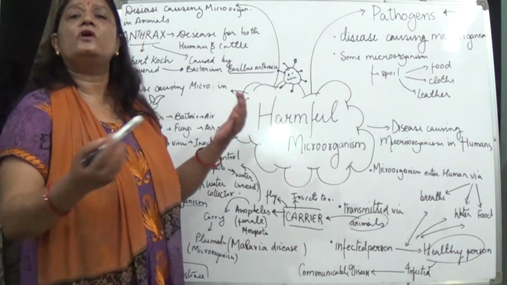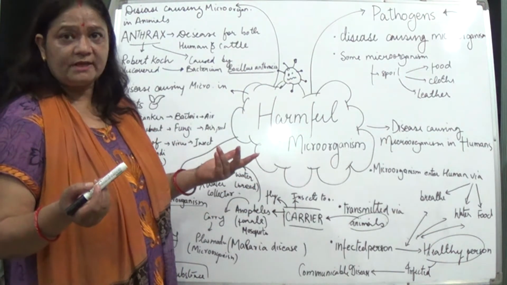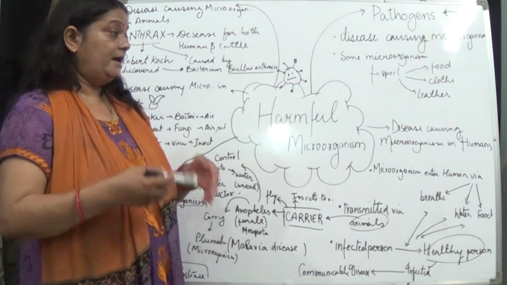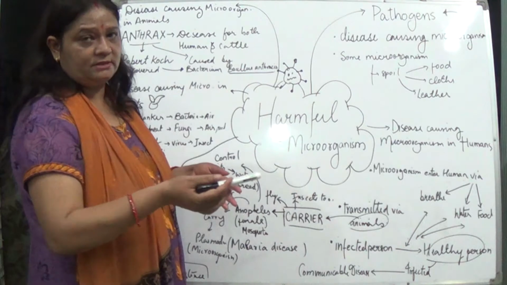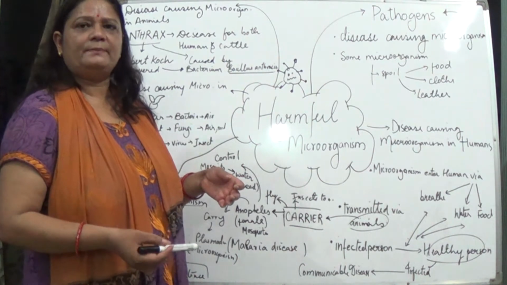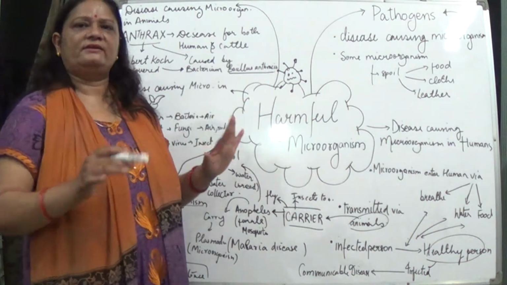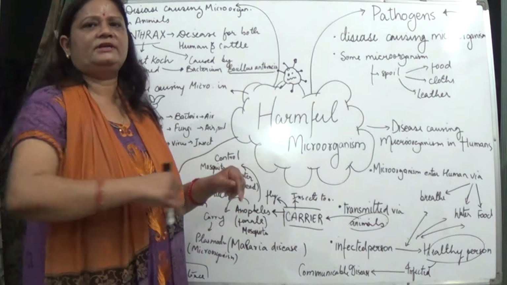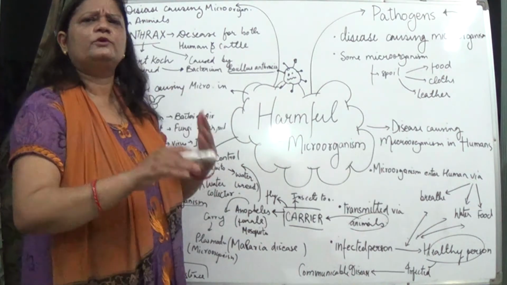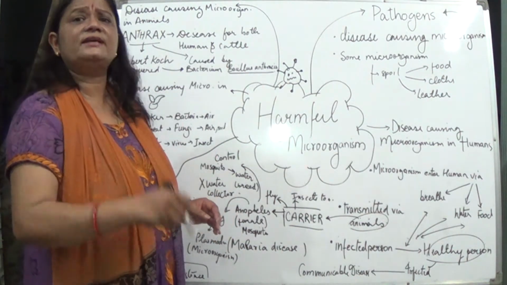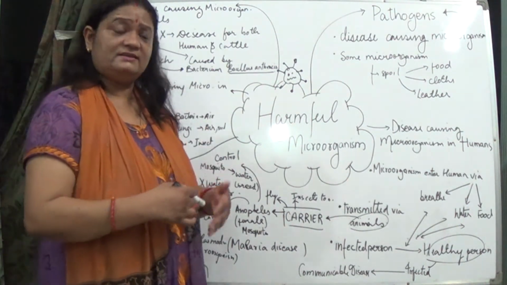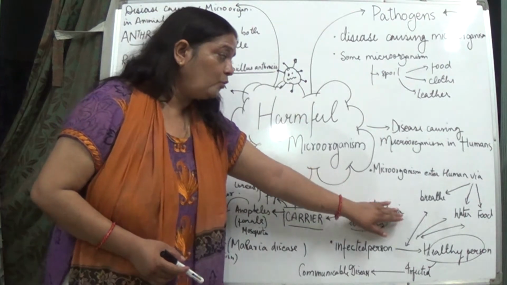The causal organism is the bacteria, the bacillus form of bacteria. Suppose an infected person coughs or sneezes. The spores get spread in that environment, and a healthy person sitting beside him will also catch it, because they are taking in the spores with the air going inside their body. So microorganisms can be spread by breathing, water and food.